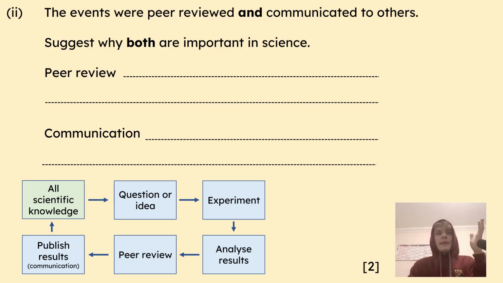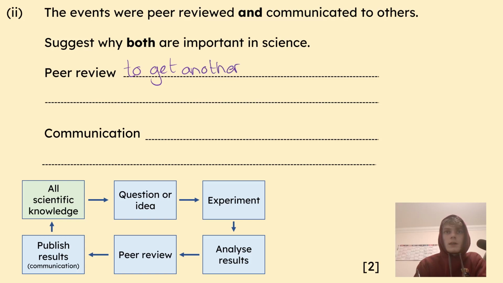Okay, if I had this question in front of me and I was to just do it, why is peer review important in science? Well, when I do an experiment and I get some results and I come up with some sort of explanation of those results, I also want to get another opinion. Okay, maybe I'm wrong, maybe I made a mistake. Maybe the piece of equipment I was using was broken, it hadn't been for weeks and nobody told me.